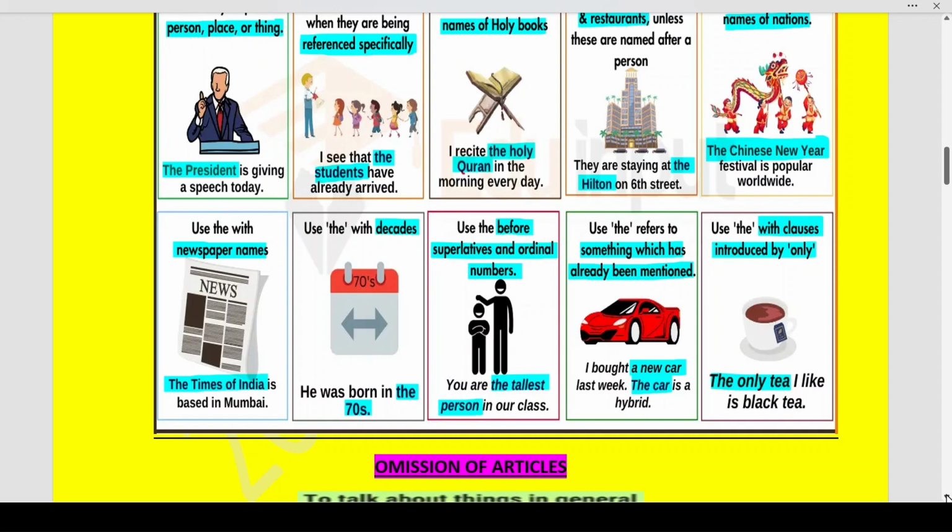Next, "the" refers to something which has already been mentioned. I bought a new car last week. The car is a hybrid. So in the second sentence, I will use "the car". Why? Because I'm already talking about the car which I have bought. In the first sentence, I've already mentioned car. So in the second sentence, I will not write "the new car" again. I will write "the car is a hybrid."